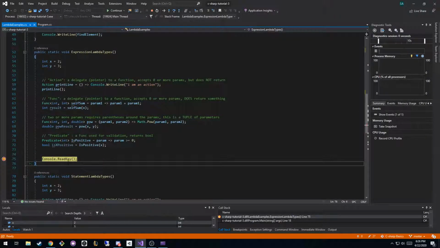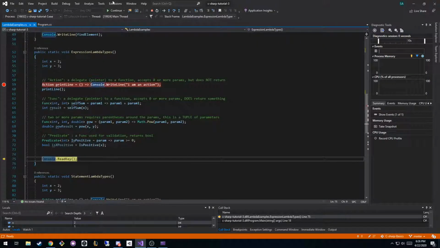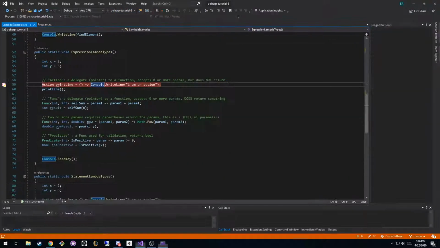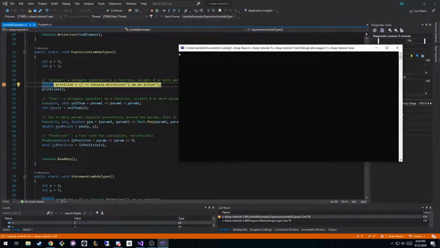And I just put a breakpoint here because I want you to see what's happening. So you can see we printed out "I am an action" on the Console.Write line. And actually, I want to put the breakpoint right here so you can see what happens as we're stepping through. Okay, I have to pause and restart, my bad. Okay, so we hit this line, and you can see we haven't printed anything out because we haven't executed this